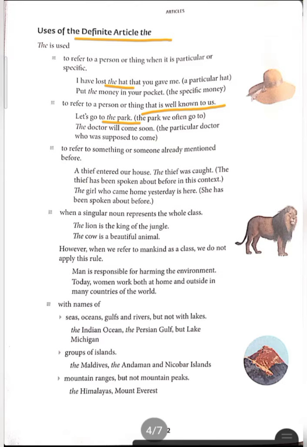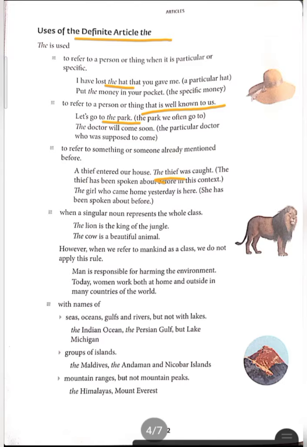We use the article the to refer to something or someone already mentioned before. As I just told you, the first time, if you are not familiar with it, you have to use a, and the second time use the. A thief entered our house, and in the second sentence, the thief was caught. Why? Because you are familiar with that thief, and you are talking about it the second time. That's why we have used the here.